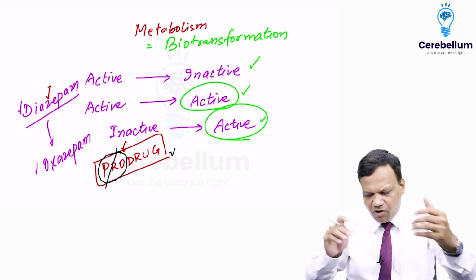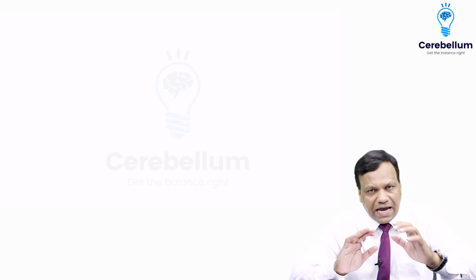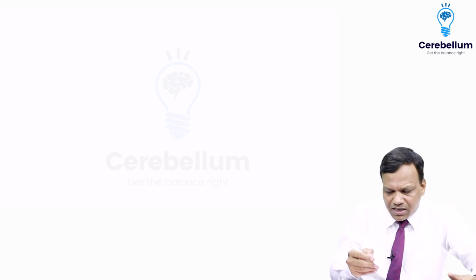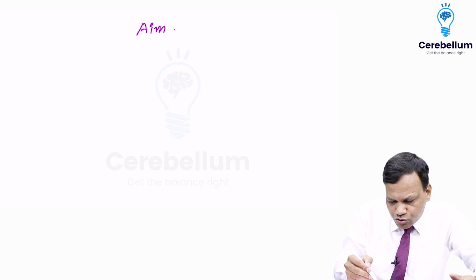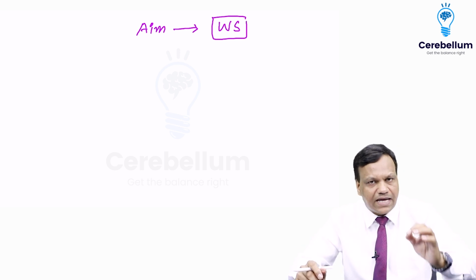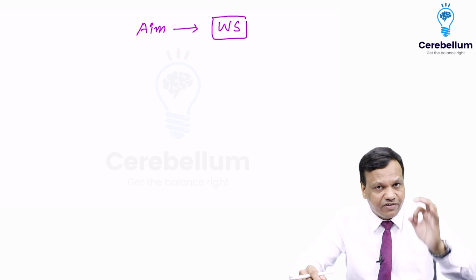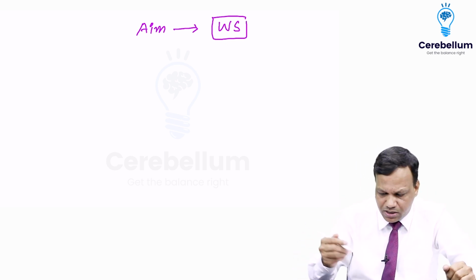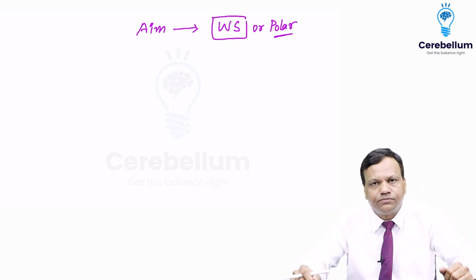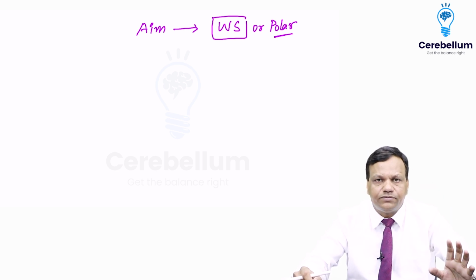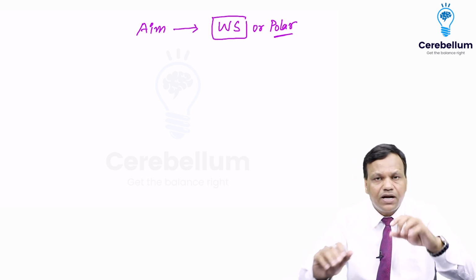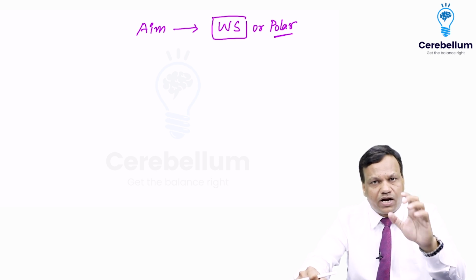No. The aim of metabolism has nothing to do with activation or inactivation. It happens. But the aim, why metabolism occurs? The aim of metabolism is to make a drug water soluble. Whether the drug is active or inactive, it will definitely be water soluble after metabolism. So the aim of metabolism is to make a drug water soluble or polar. The aim is not to make it inactive. Now, why we want to make it water soluble, we will discuss later. But here just remember, the aim of metabolism is to make it water soluble.